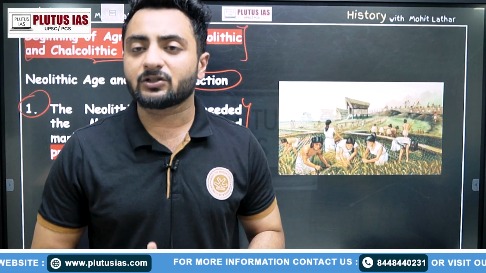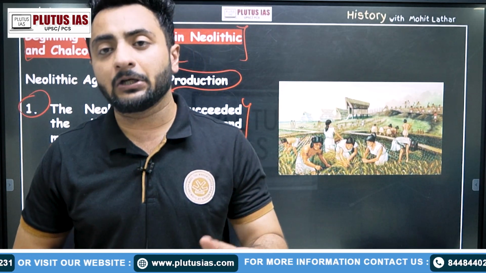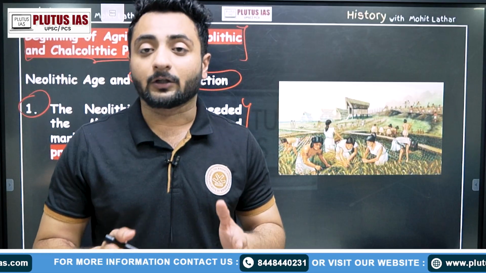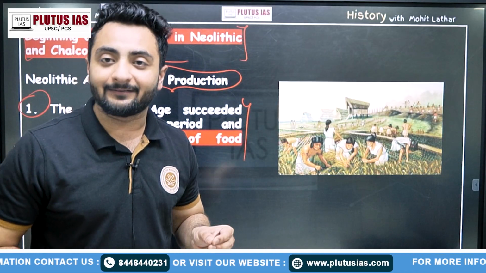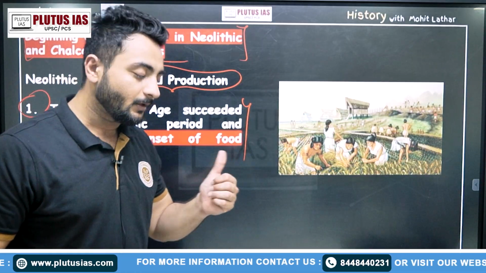When they found crops which can give them food without being solely dependent on hunting and gathering, they started to settle down. And when they grew the crops, they needed to settle down at a place because crops take time to grow and harvest. Fine.